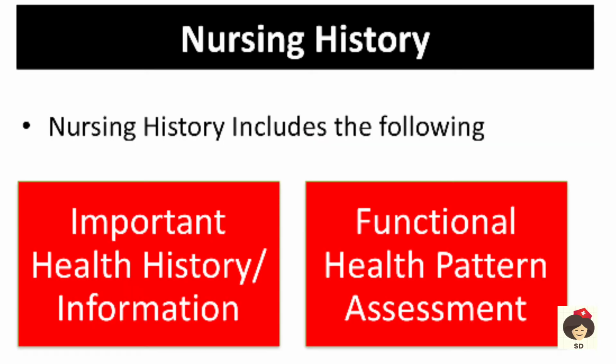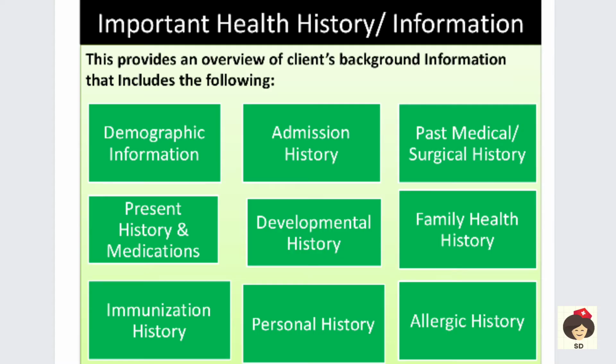In nursing health history we have two important aspects. One is the health history or health information, and the next is the functional health pattern. The health history deals with the demographic information, admission history, past medical or surgical history, present history and medications, developmental history, family health history, immunization and any communicable disease history, personal history, and allergic history.